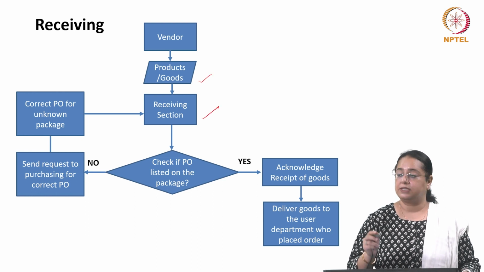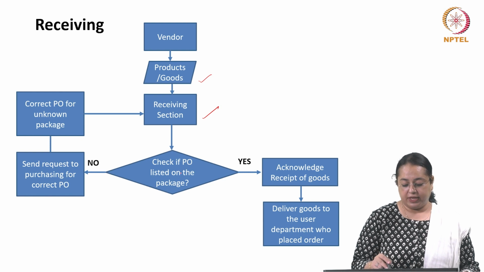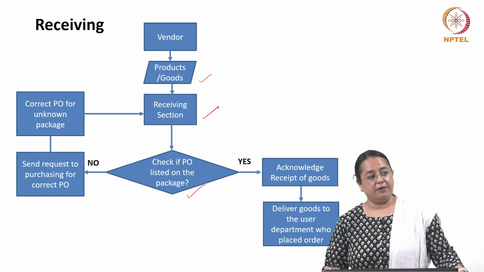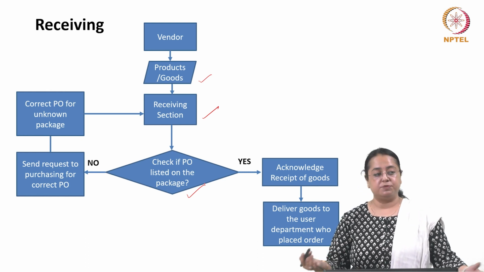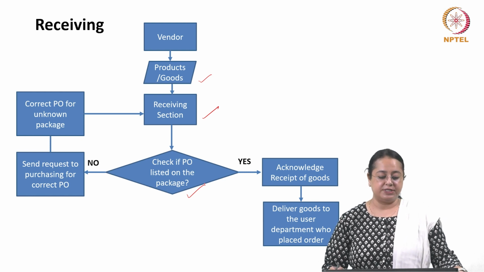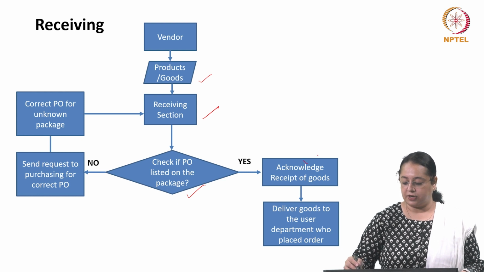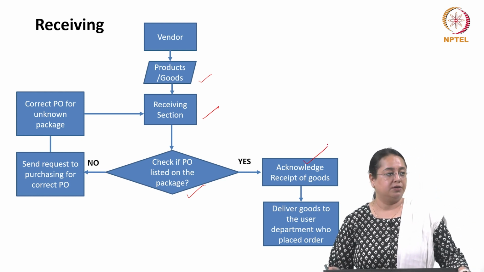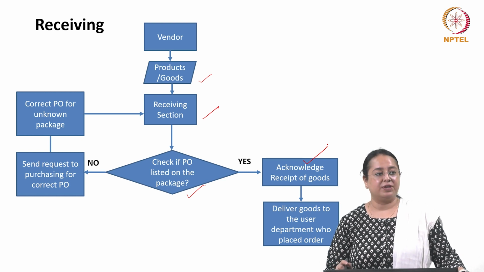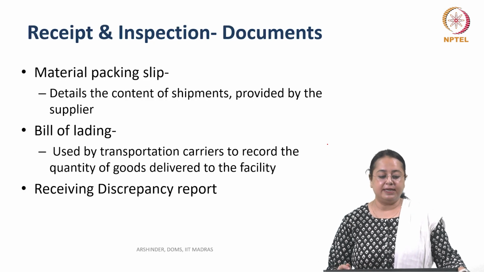At the receiving station in the purchasing or buyer company, they will check if the PO is listed on the package and that PO tallies, because the PO document is a common document between supplier and buyer. So the receiving section can check that, and if it is yes, acknowledge the receipt of goods. Just acknowledge, we have still not accepted. Okay, acknowledge the receipt of goods and then check the material packing slip